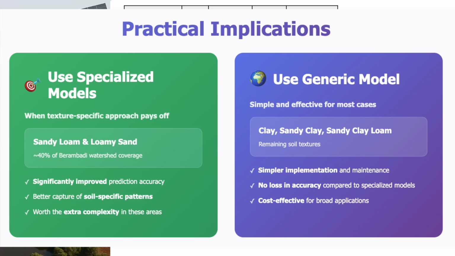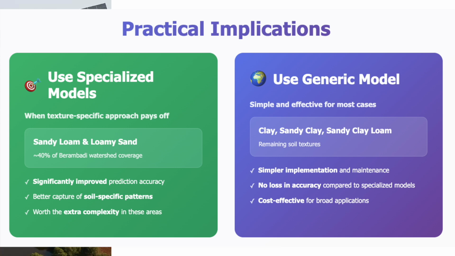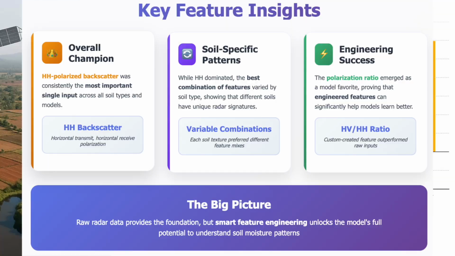And in practical terms, if you are working in areas dominated by sandy loam or loamy sand, which makes up about 40% of Berambadi watershed, and is also a very common soil across many parts of India, a texture-specific machine learning model really improves our prediction. And for other soils, a generic model is better and more effective. And also, among the radar features we looked at, the HH polarization of the backscatter was consistently the most important single input for the machine learning model.